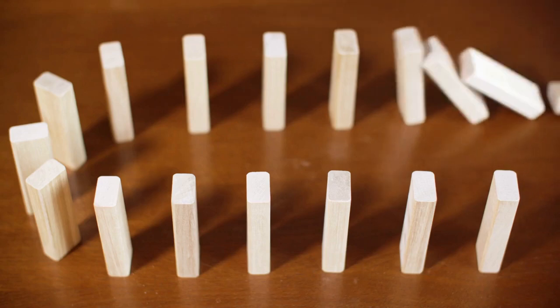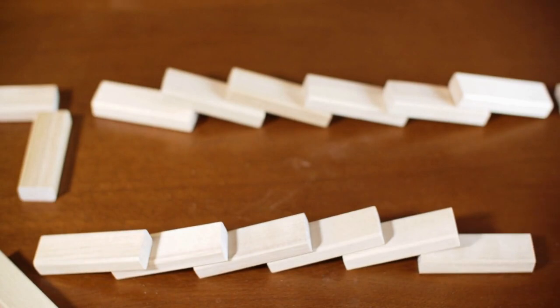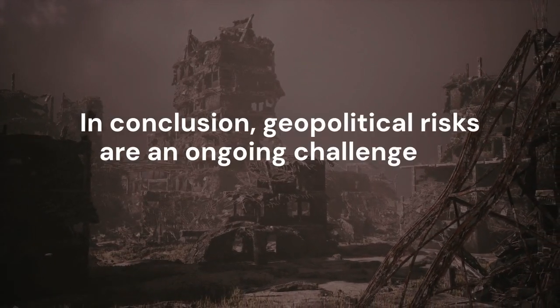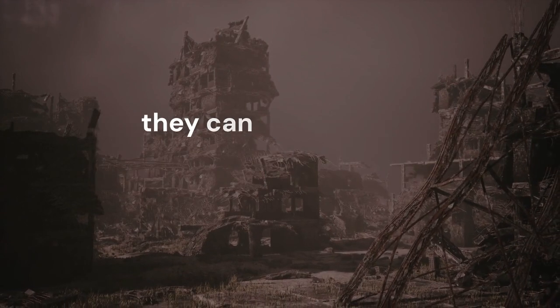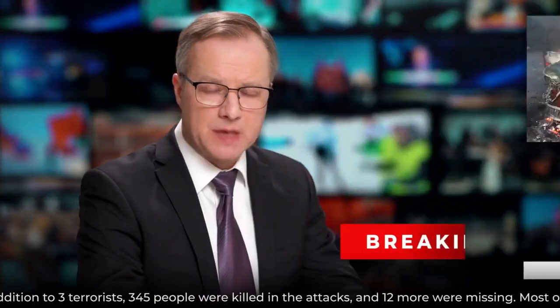Agility and strategy. The key to dealing with geopolitical risks is agility. Companies that are able to pivot quickly, whether by reorganizing supply chains or adjusting market focus, are better equipped to handle shifts in the political landscape. In conclusion, geopolitical risks are an ongoing challenge for international businesses, but they can be managed effectively with the right strategies. By staying informed, diversifying operations, and engaging with local communities, you can turn geopolitical challenges into opportunities for strategic advantage.